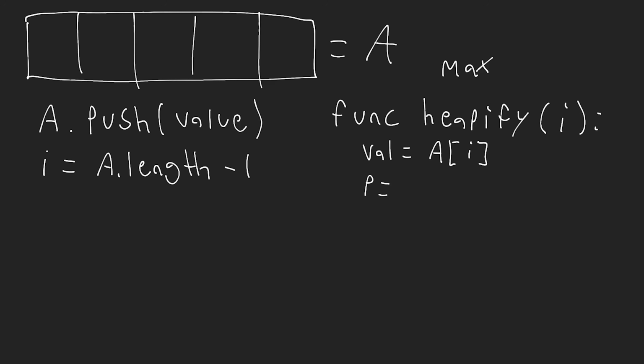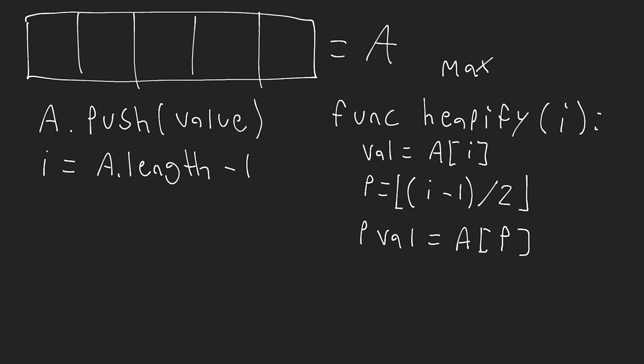We're then going to say the parent index is equal to (i - 1) divided by 2, and then we're going to floor that. I could write math.floor, but we'll just indicate that this is being floored, okay? Now we need to check the value of the parent. So we'll say p value is equal to array at index p. And then we need to check if this value is greater than the p value.